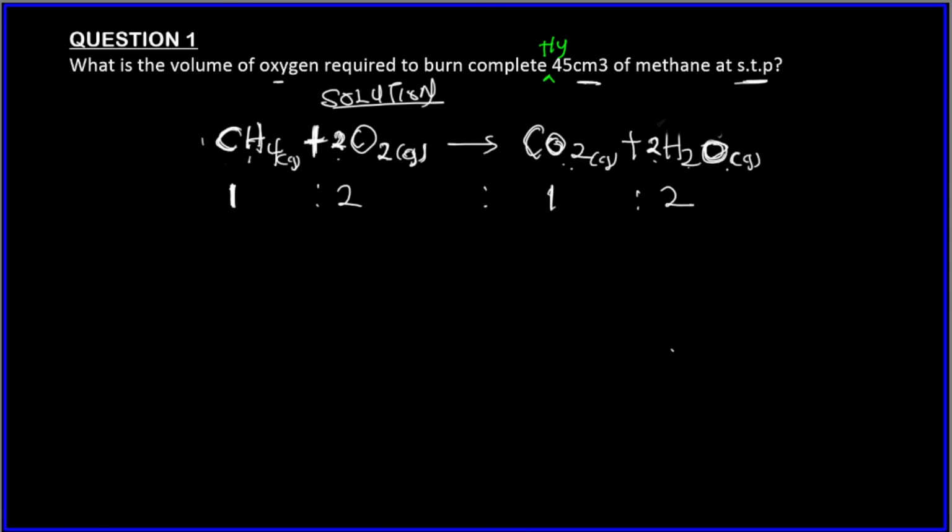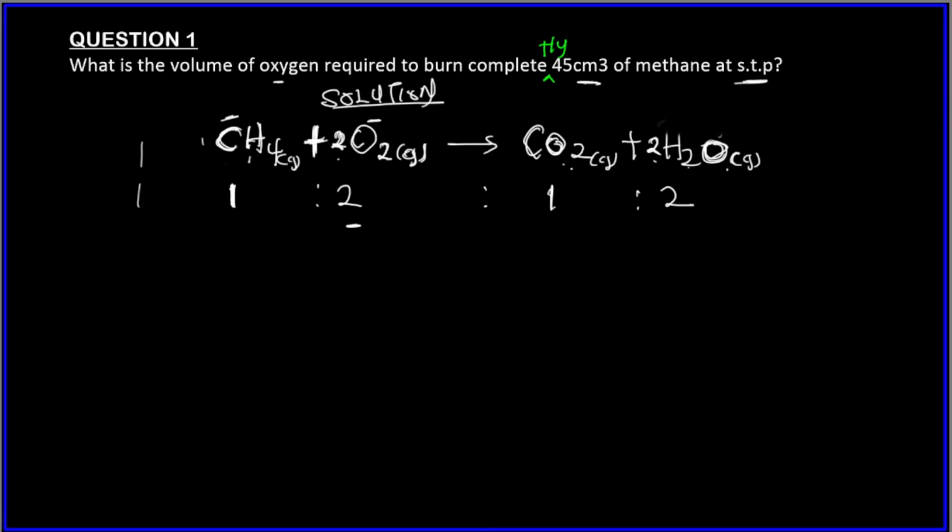Now what we are dealing with here is only the reactant. What is the volume of oxygen required to burn completely 45 cm³ of methane? We are asked the volume of oxygen that will react completely with 45 cm³ of methane.